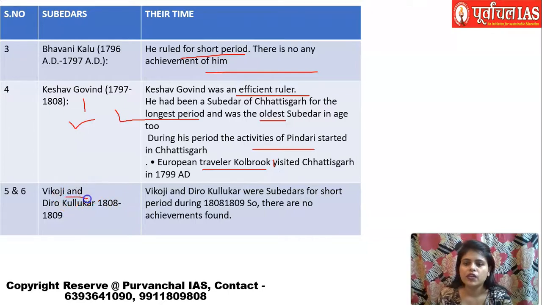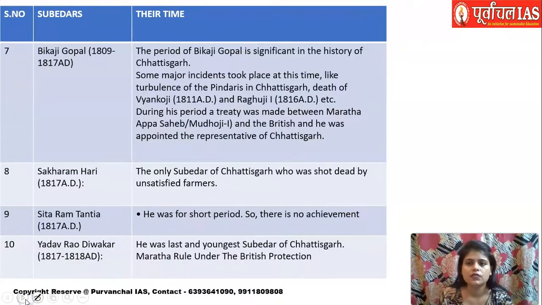Then came Vyokeji and Diru Kulkar during this one year span only, and they were Subedars for very short periods and there are no real achievements to look at. The same is the case with Bhavani Kalu. We do not find any achievements of these two, so there is nothing to discuss about them. Then came Bikaji Gopal.